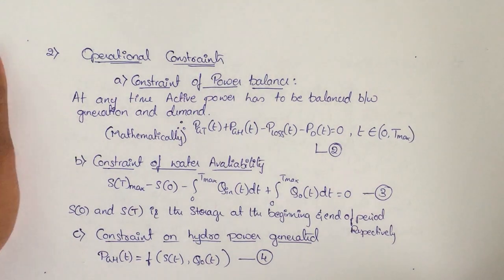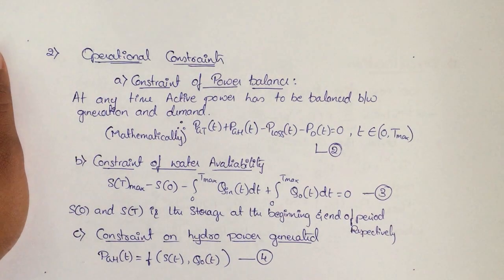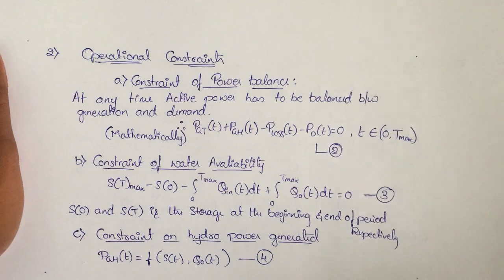This is about the operational constraints. Remember, we have three constraints. One is power balance, second is water availability, and the third is hydropower generated.